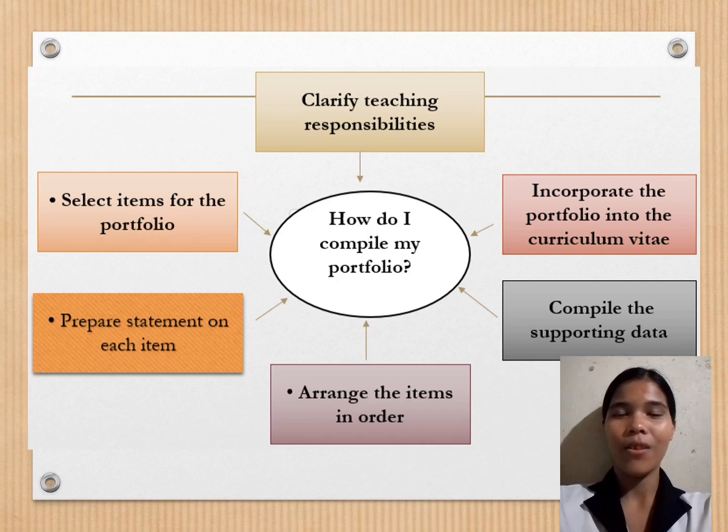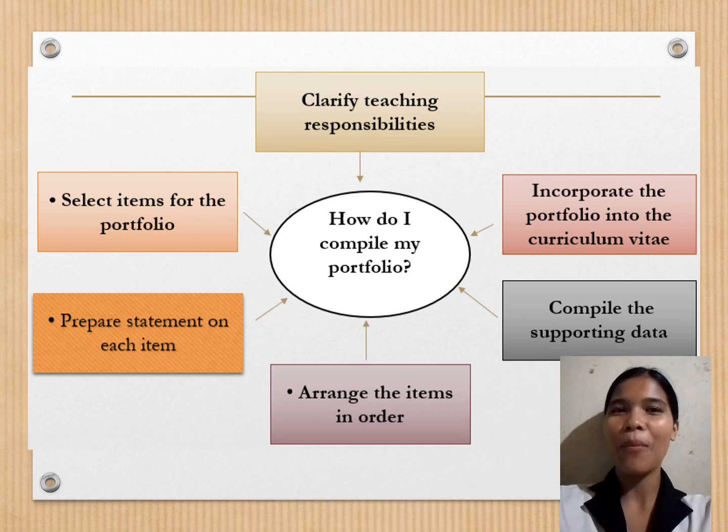Step 1, clarify teaching responsibilities. Define your role and responsibilities as a lecturer to determine what to document. Step 2, select items for the portfolio. Choose relevant information that aligns with your teaching responsibilities.